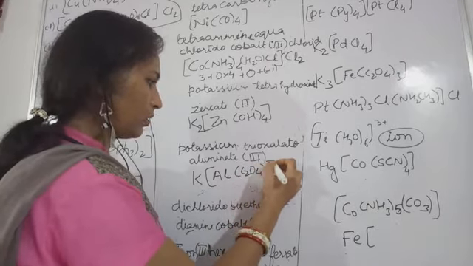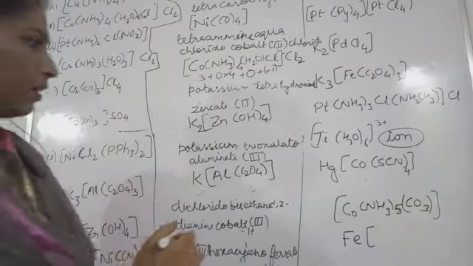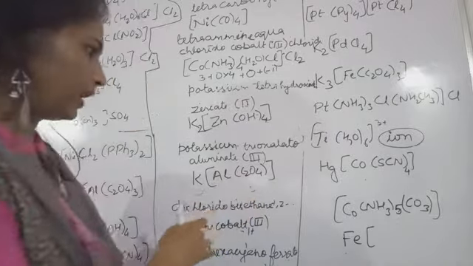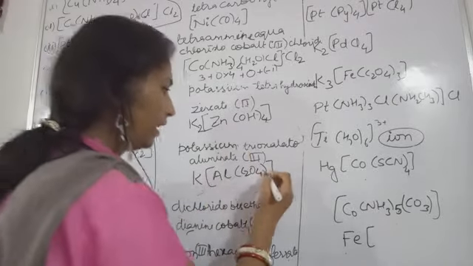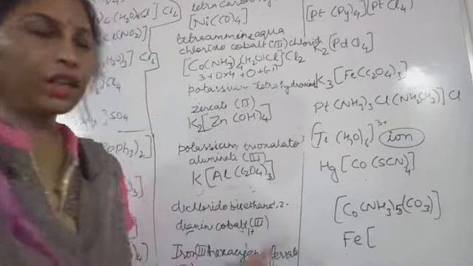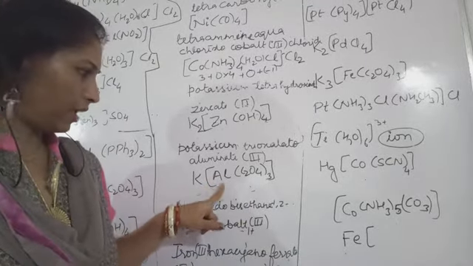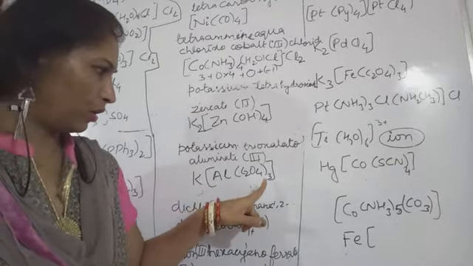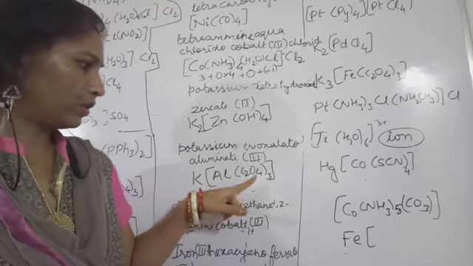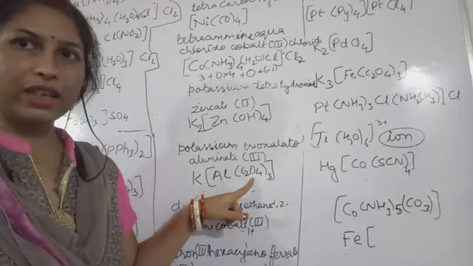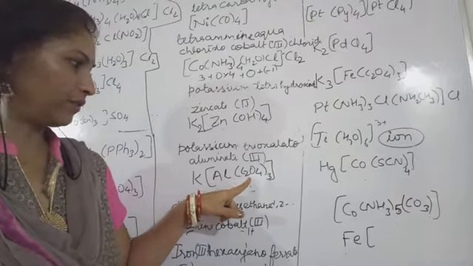How many oxalato ions do you have? Tri means 3. So you write down 3 like this. This is K Al C2O4 with 3.